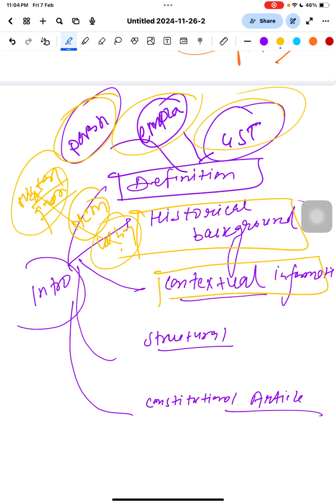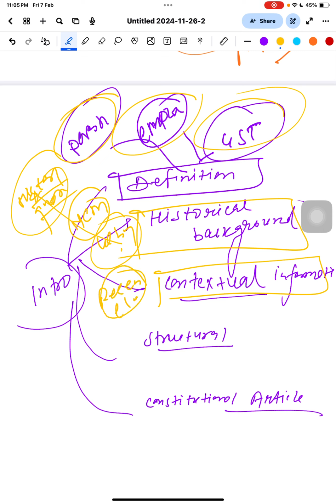Third one is contextual information. Contextual means, for example, the current affairs base. Suppose there is a question on elections, like the recent election that has happened in India.